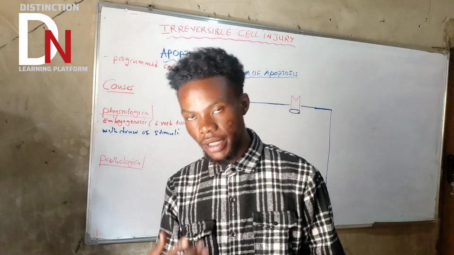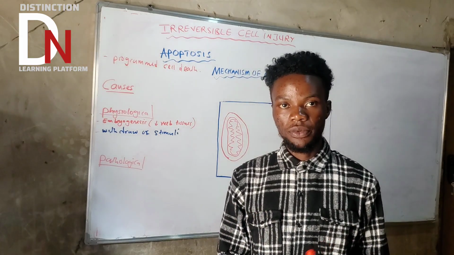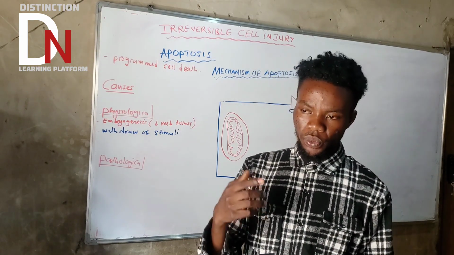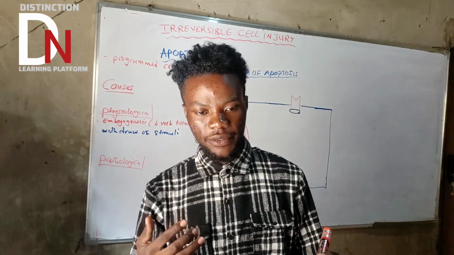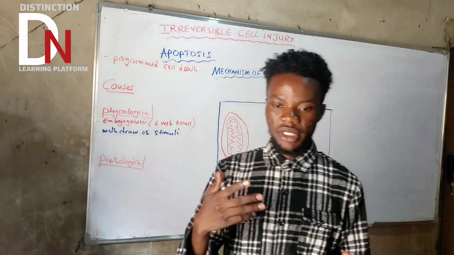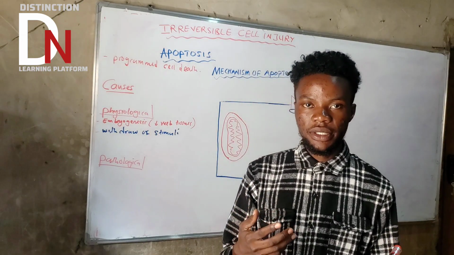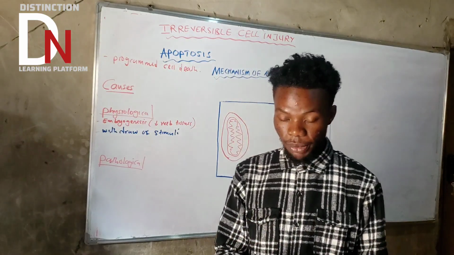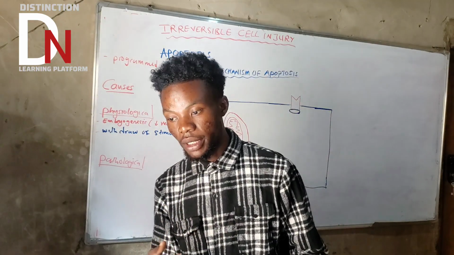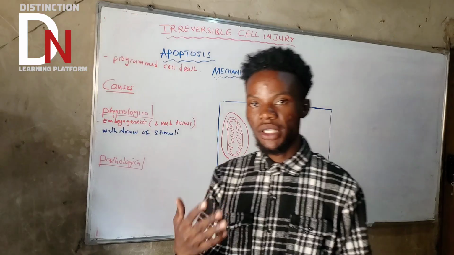Apart from the withdrawal of the stimuli and embryogenesis, there is another physiological cause of apoptosis. Under the immune system, there are self-reactive leukocytes, or white blood cells. They are going to die because they are able to recognize self antigens.